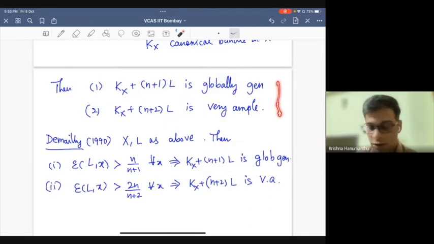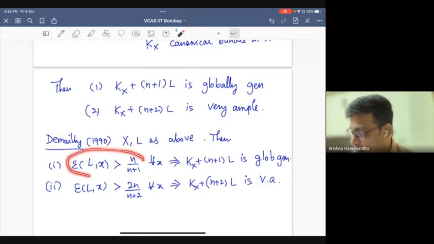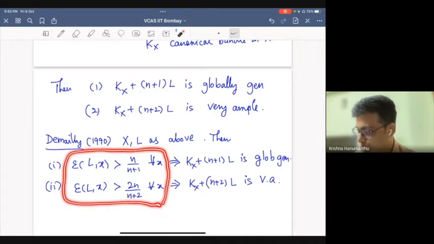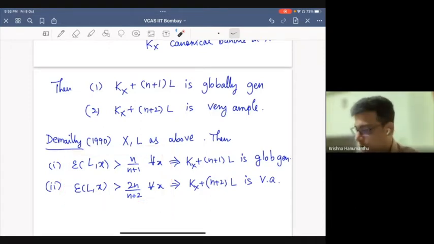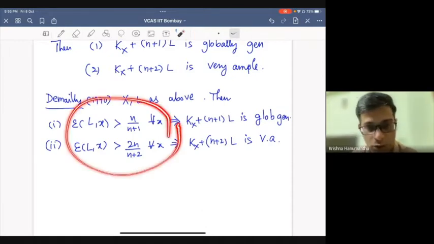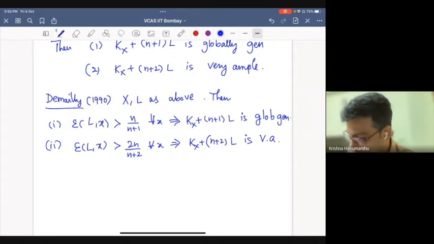Fujita conjecture asks this. So Demailly defined Seshadri constants and proved that if there is a bound on Seshadri constants like this, the Fujita conjecture is true. So then the hope was that the Fujita conjecture can be reduced to proving these bounds on Seshadri constants. But unfortunately, this approach doesn't work. So basically, Seshadri constants do not satisfy these lower bounds.